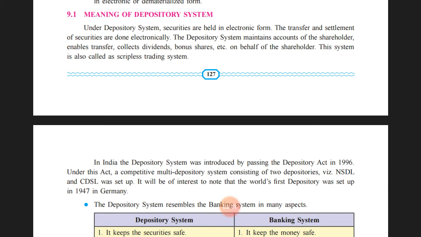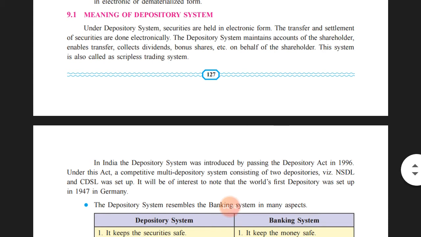The transfer and settlement of securities are done electronically. The transfer of securities and the settlement of money related to the securities can be done in an electronic form. The depository system maintains accounts of the shareholders. The depository is like an institution that maintains the accounts of the investors, and that account is known as the demat account. It enables the transfer, collection of dividend, bonus share, etc. on behalf of the shareholder.